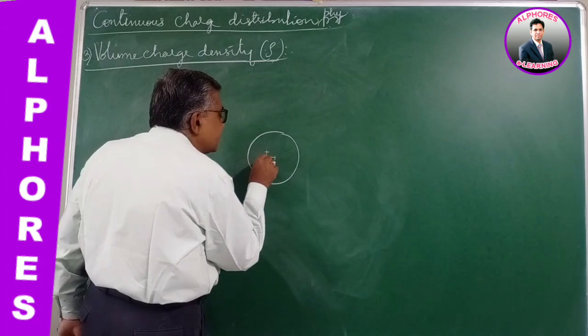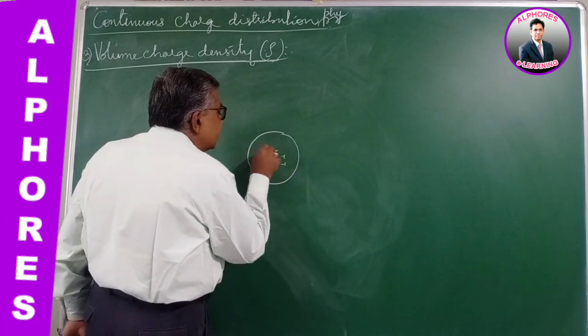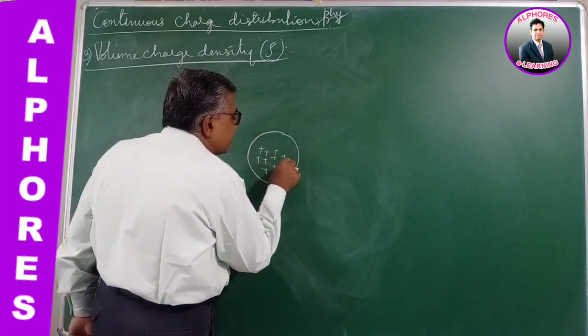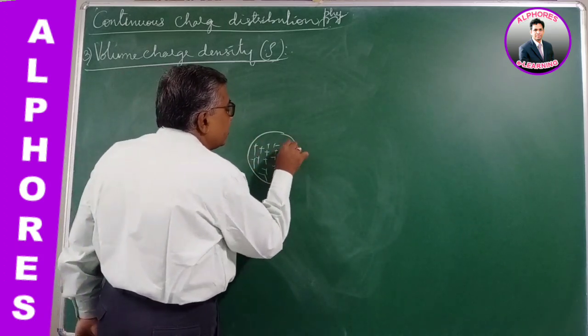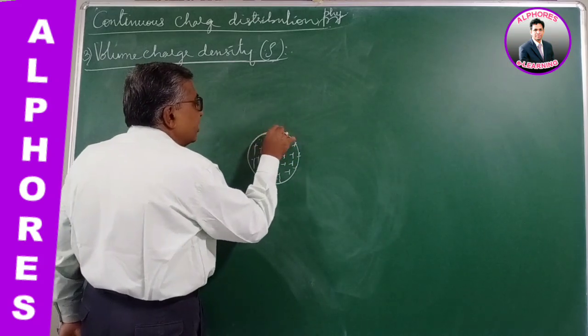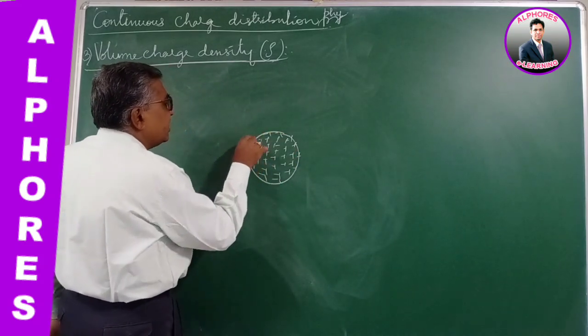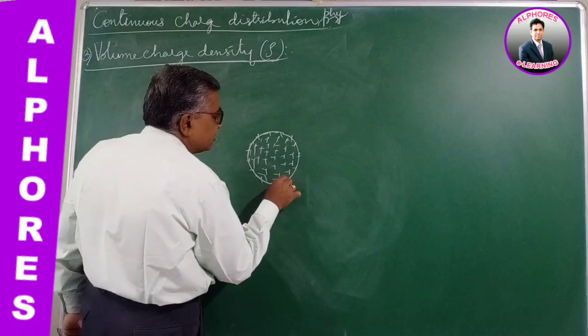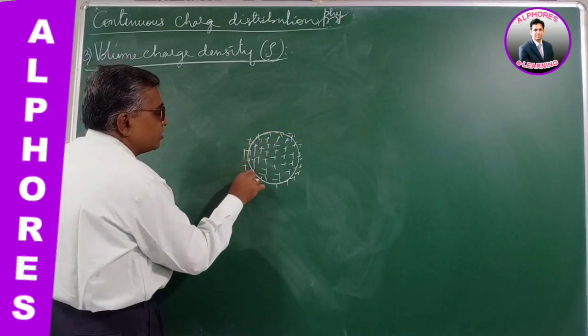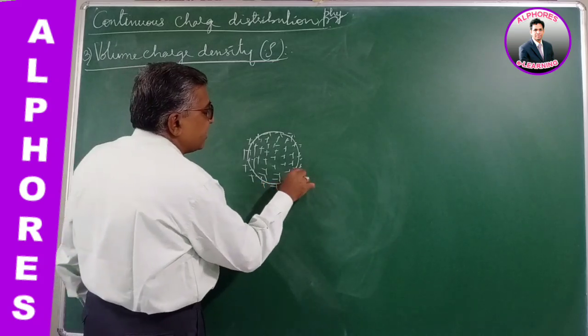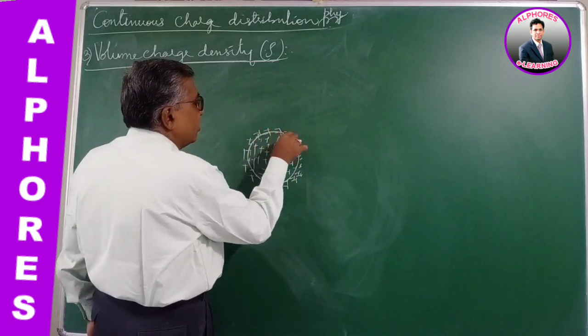Actually, in an insulator, charge remains at the place where it is produced. Wherever you produce it, charge exists at that point only. So charge is distributed throughout the volume, on the surface as well as inside the body.